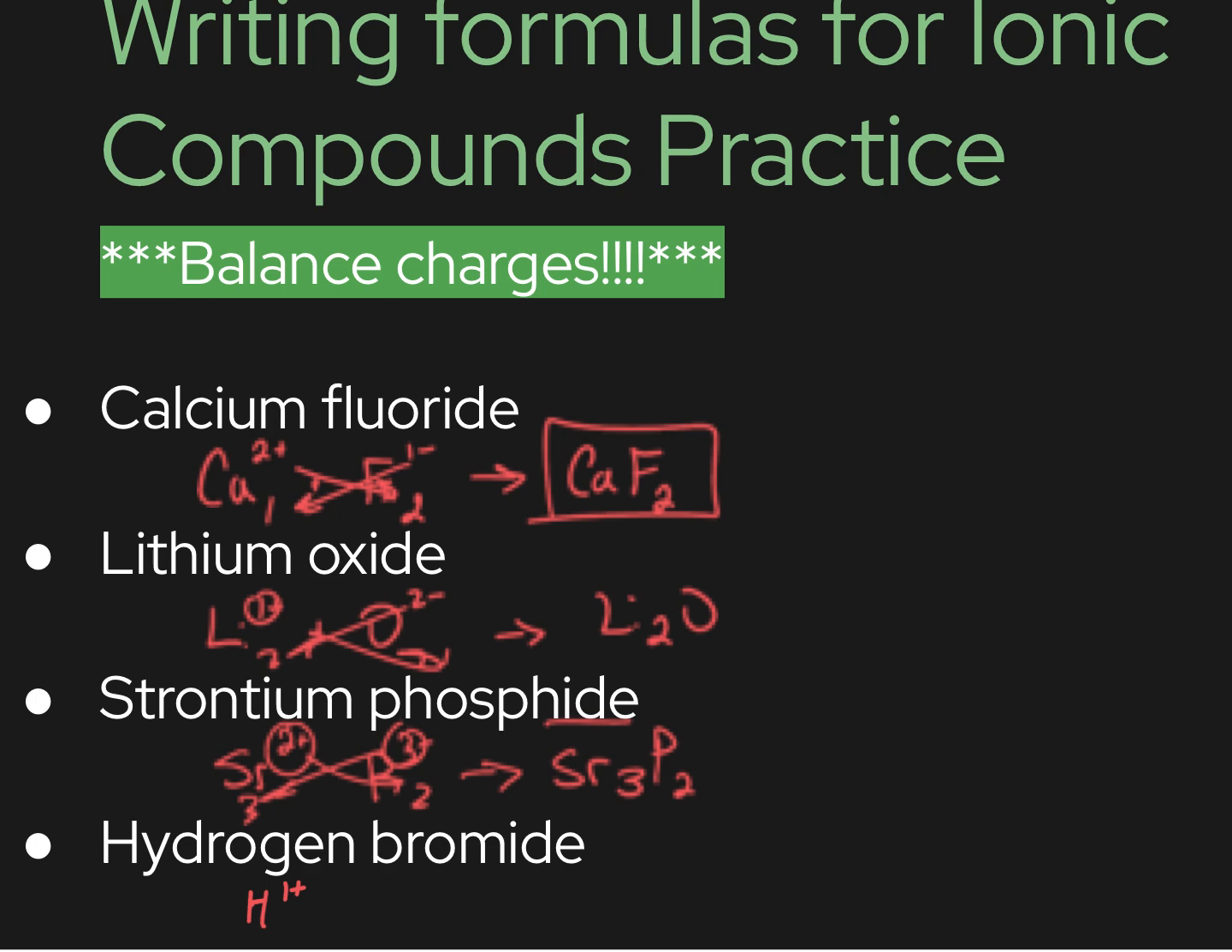So hydrogen is a cation, +1, and bromine is an anion, and it becomes a 1-. And with 1+ and 1-, that means that they will just simply cancel each other out and become HBr. But I wanted to use this example to show you that the first element isn't always a metal. Sometimes it's a nonmetal in the case of hydrogen.